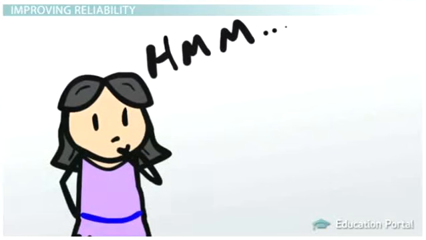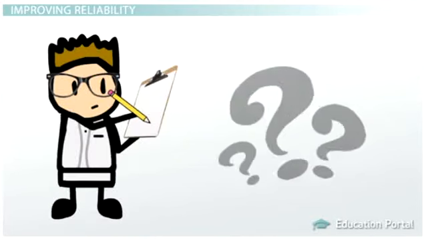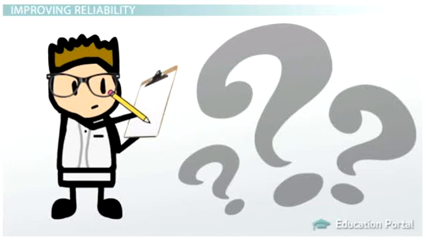But if all those things can make a survey or other measurement tool less reliable, how can we ever hope to end up with a reliable measure? What can a researcher do to improve the reliability of his or her measurement tool? There are several specific things that can improve reliability.